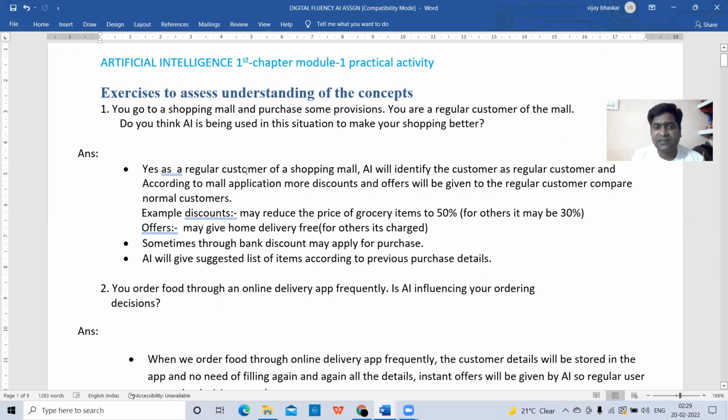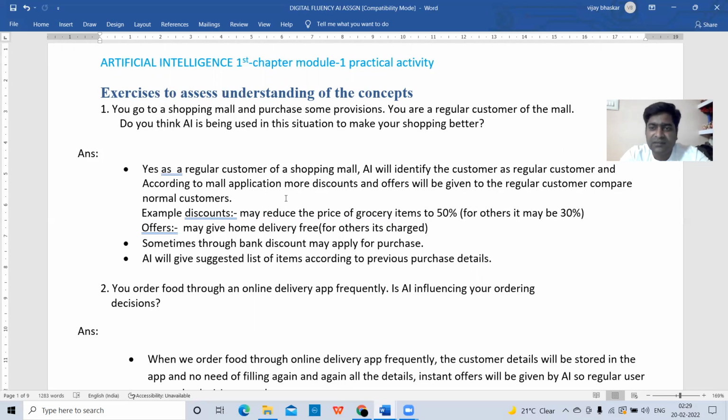As a regular customer, what is the answer for this question? Yes, as a regular customer of the shopping mall, AI will identify you as a regular customer, and according to the mall application, more discounts and offers will be given to the regular customer compared to normal customers. Whenever you go to the shopping mall regularly, you become a regular customer.